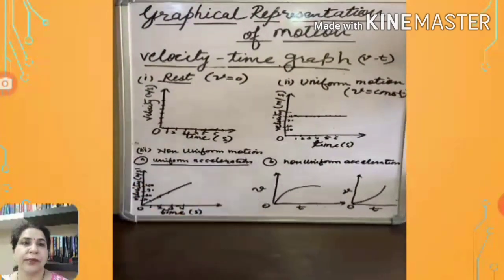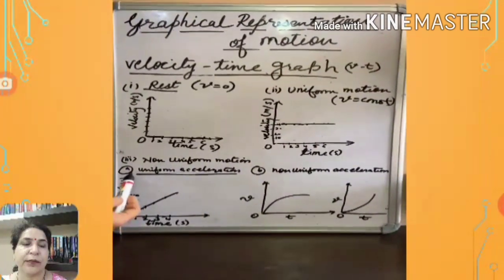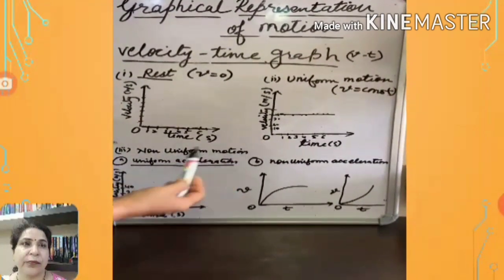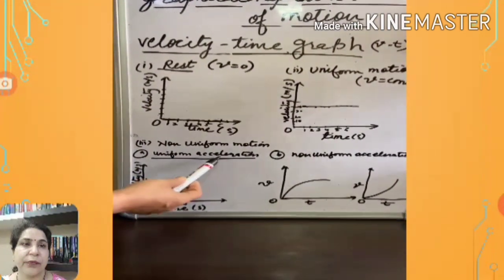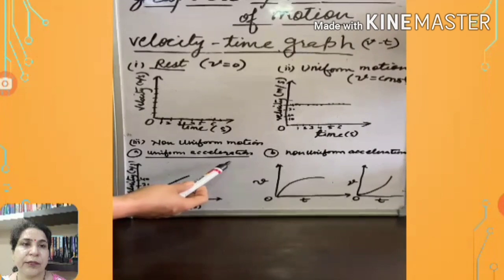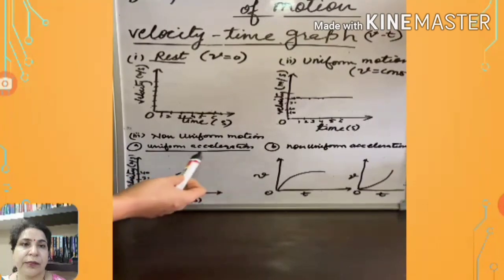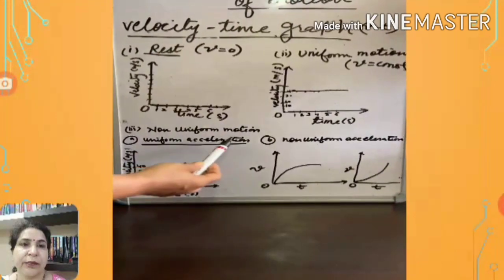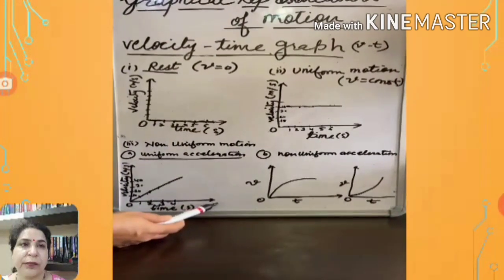Now for non-uniform motion, there are 2-3 types. Firstly, uniform acceleration. When the speed is not uniform, it is called non-uniform motion. So the speed is changing, so there must be acceleration. We know acceleration is the rate of change of velocity. So the velocity is not constant, so there is acceleration. This acceleration may be uniform or non-uniform. When the acceleration is uniform, there is equal change in velocity in equal intervals of time.